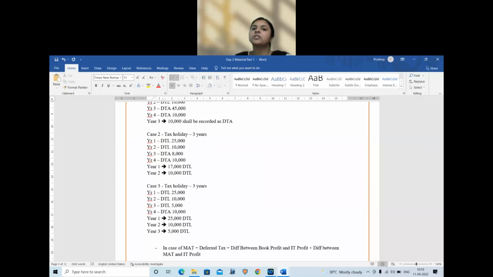So your possible questions from this chapter are basically two types. Predominantly asked so far has been two types. One, they will give you certain scenarios where you have to calculate the DTA or DTL. And second is where there is a tax holiday period, you need to calculate whether there is an offset or not.